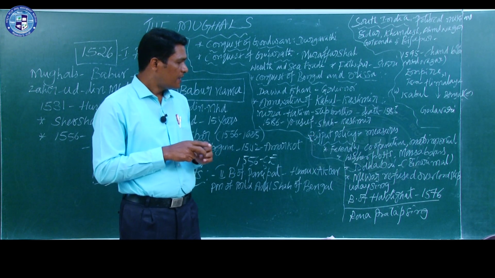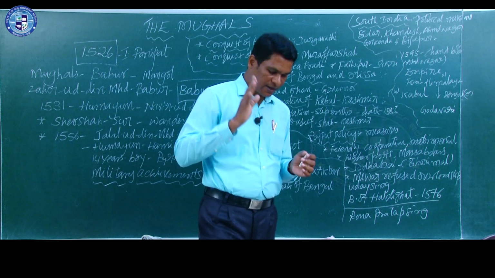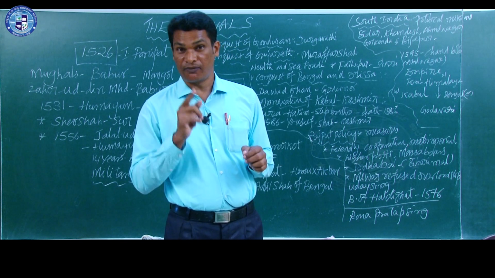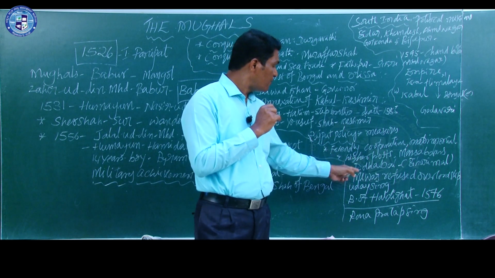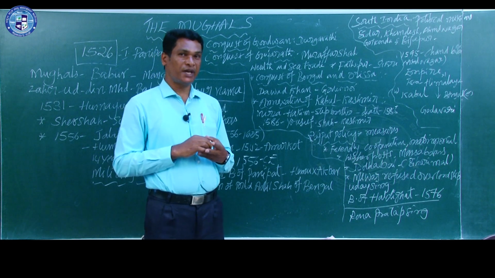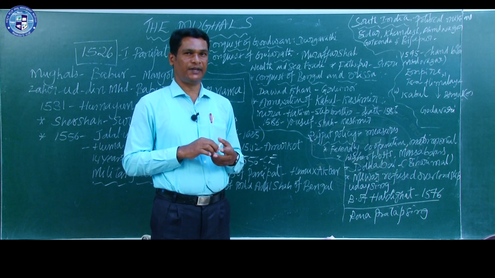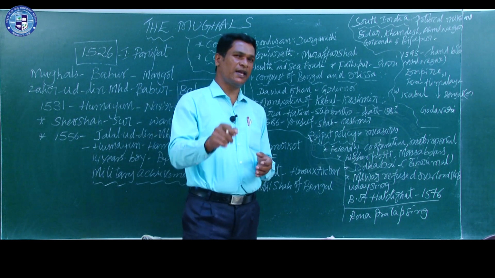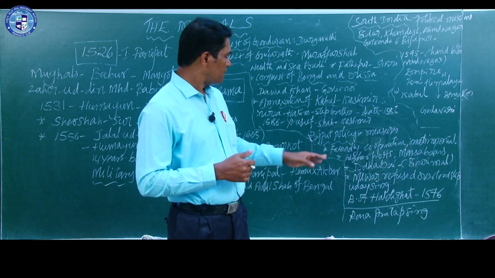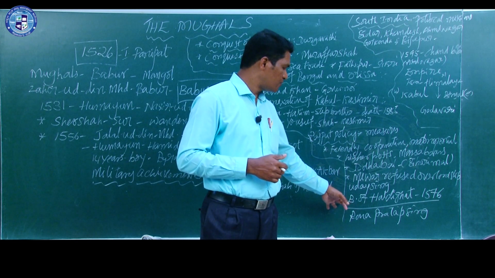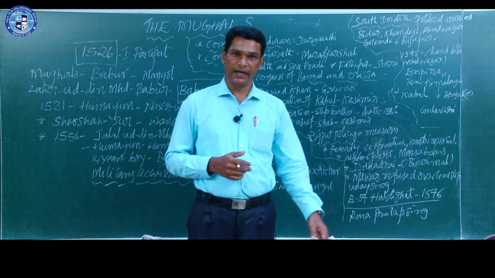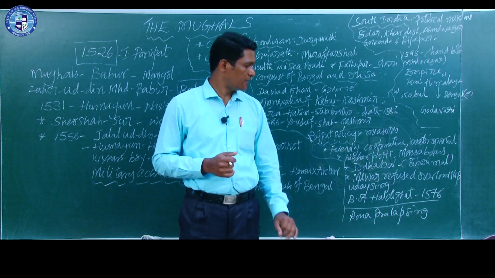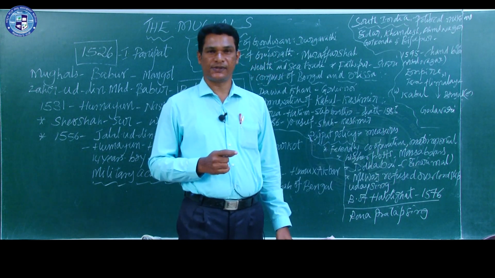But here, except Mewar, all the provinces accepted the overlordship of Akbar. Mewar's king Uday Singh never agreed to the overlordship of Akbar. He fought until his death. And a furious war was fought between Rana Pratap Singh and Akbar, which we learn as the Battle of Haldighati in the year 1576 CE.